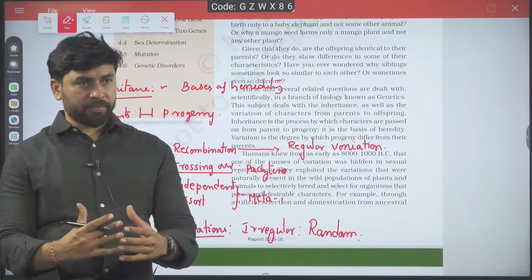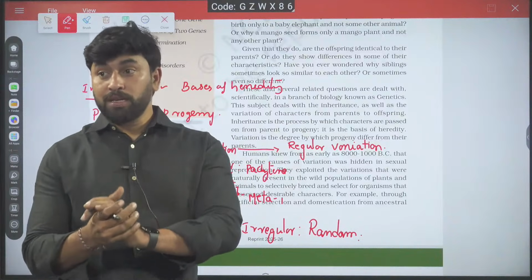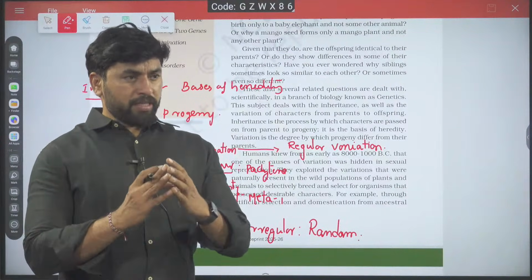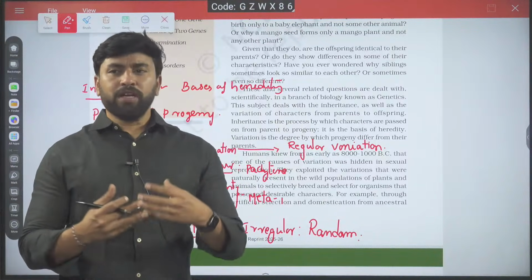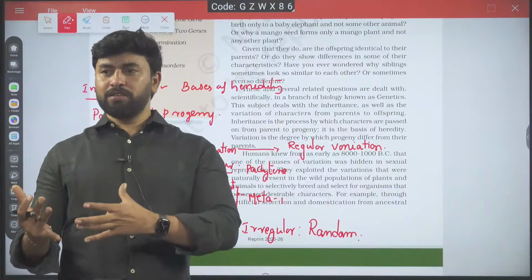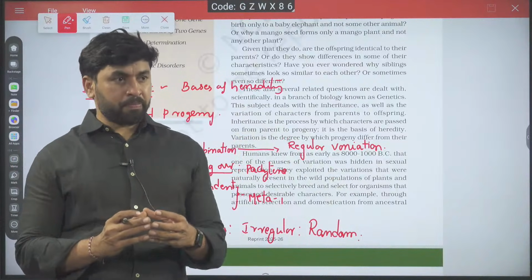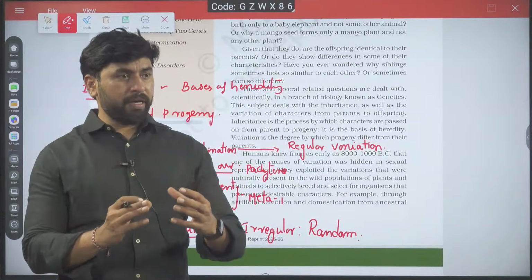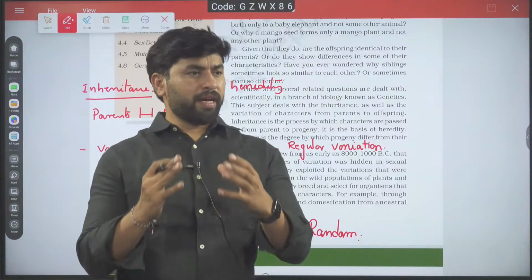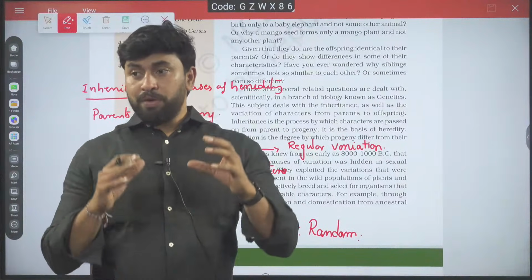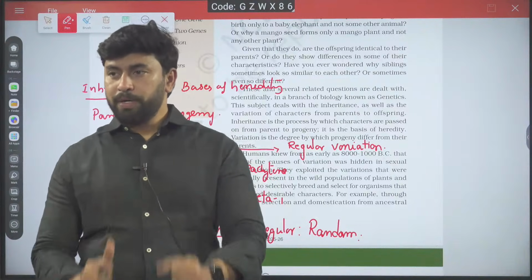Mutations are sudden changes. When mutations happen, they may lead to some sort of variations. But variations developed by mutation, you cannot study. Why can we not study them? Whether they will happen or not, we cannot understand. But variations developed by crossing over and independent assortment occur every time there is gametogenesis, so we have clarity. Variations developed due to recombination or crossing over are the main source for development of variations.